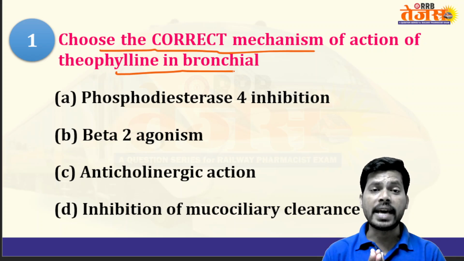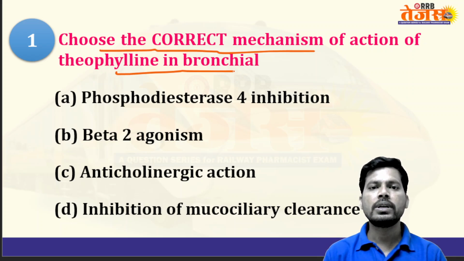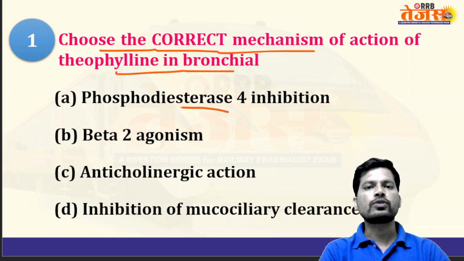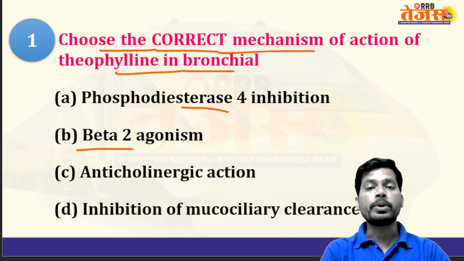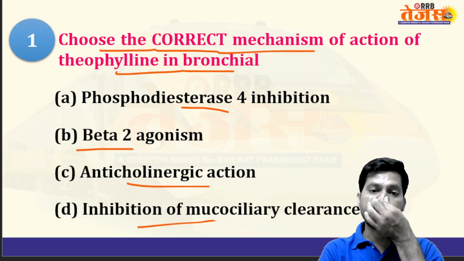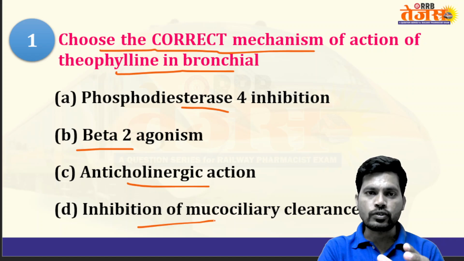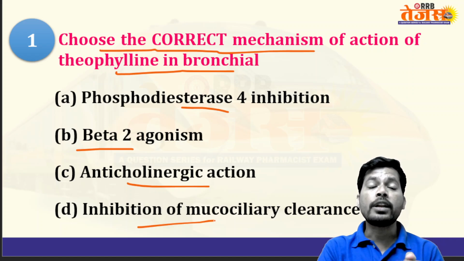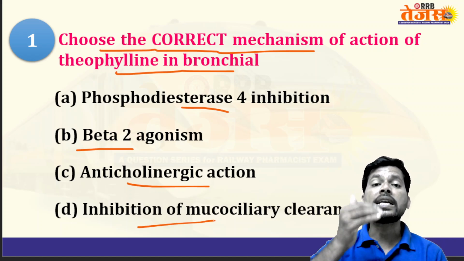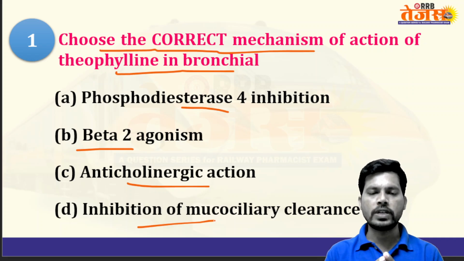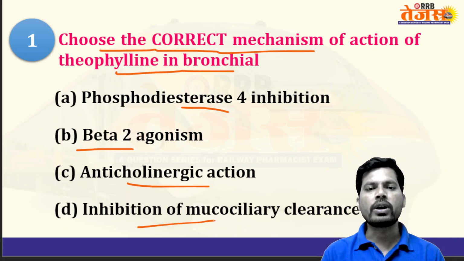Theophylline is a xanthine alkaloid, a purine derivative, naturally derived from plant sources. The options are: inhibition of phosphodiesterase enzyme, agonism of beta 2 receptors, anticholinergic action, inhibition of mucociliary clearance. Theophylline inhibits the phosphodiesterase enzymes in the lungs. By inhibition of phosphodiesterase enzyme, cyclic AMP, cyclic adenosine monophosphate, increases. That increased cyclic AMP causes relaxation of bronchial smooth muscle and helps in treatment of asthma.